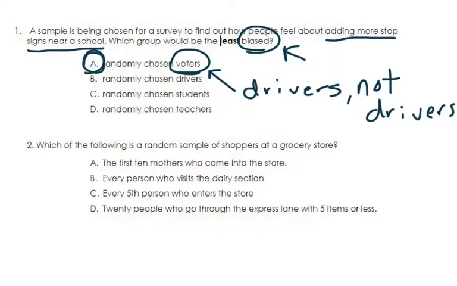Okay? And the second question says, which of the following is a random sample of shoppers at a grocery store? So we know that they're going to be at a grocery store, but we're looking for that word random again. The first 10 mothers who come into the store, every person who visits the dairy section, every fifth person who enters the store, or 20 people who go through the express lane with 5 items or less. So think about it for a couple minutes.